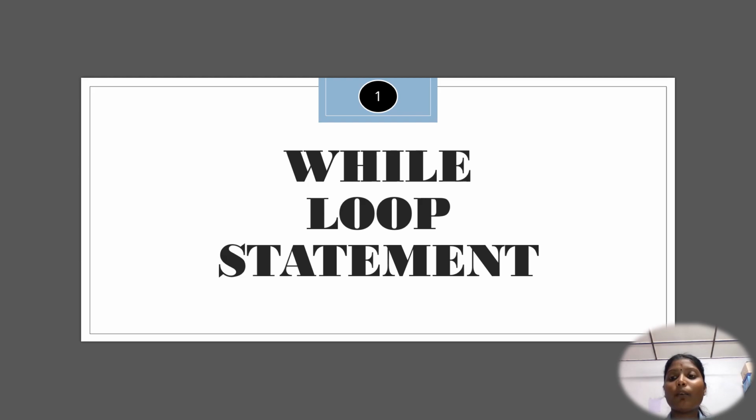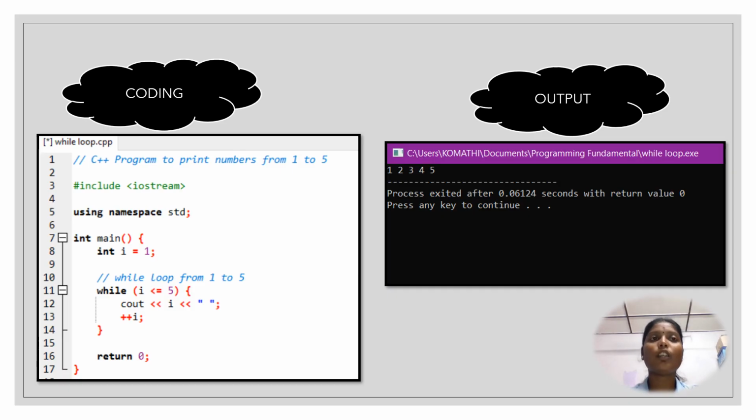Next we move to the coding of the while loop, and also we can see the output of the while loop. First we see the coding. C++ program to print numbers from 1 to 5.